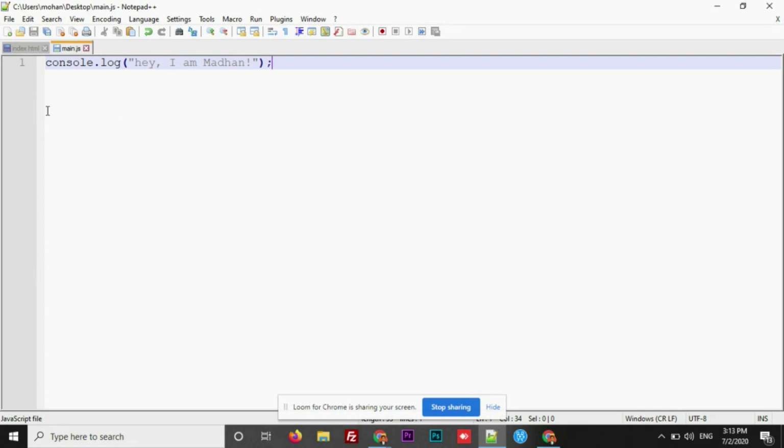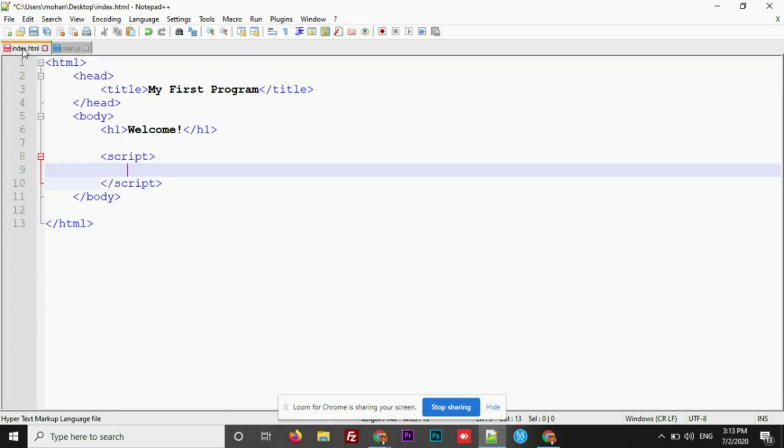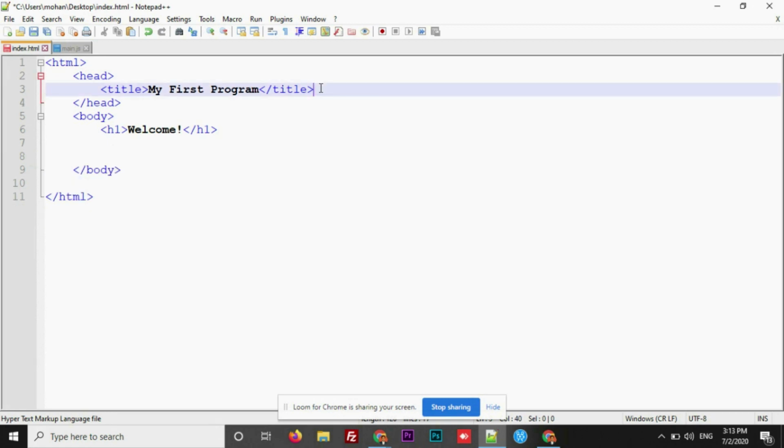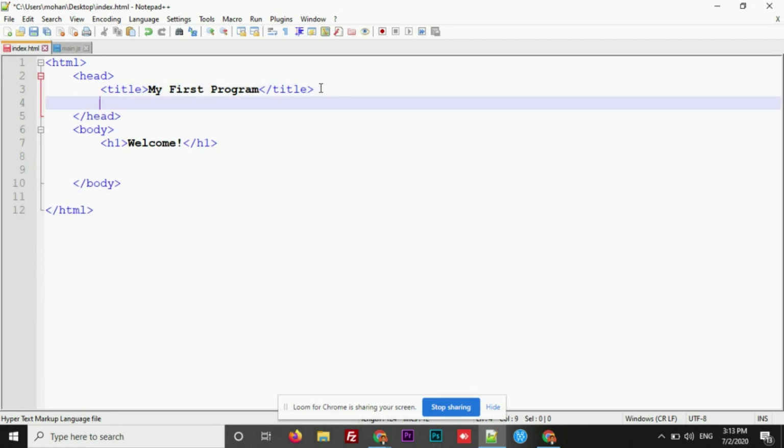Now, after creating a separate file, you need to integrate this JS file in the HTML document. How to do that? Let's go to the HTML document. So here, inside the head section, we'll do integrations. Whenever you want to integrate something to your website, generally we'll make use of this head section.